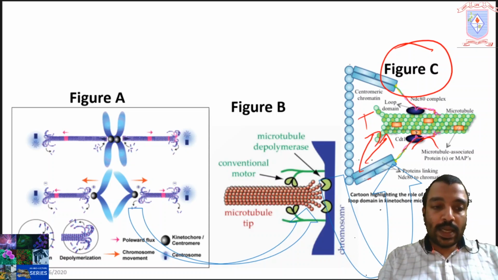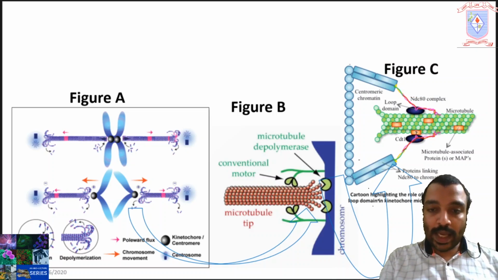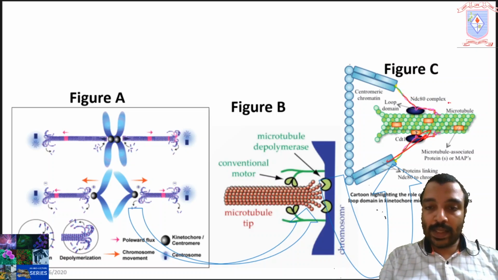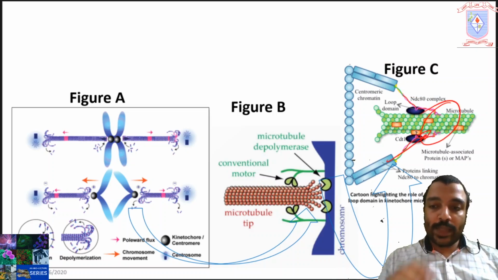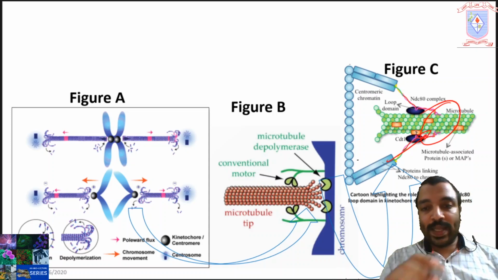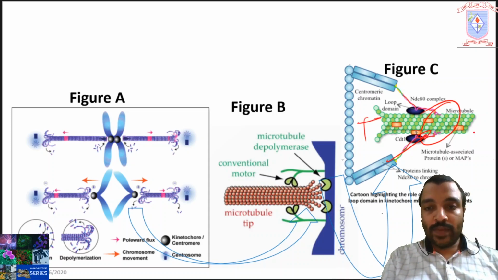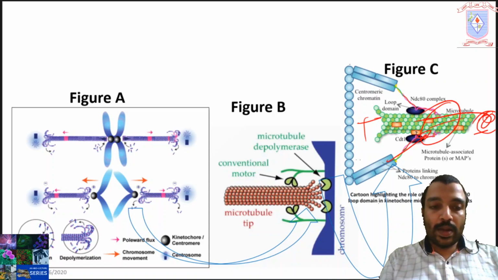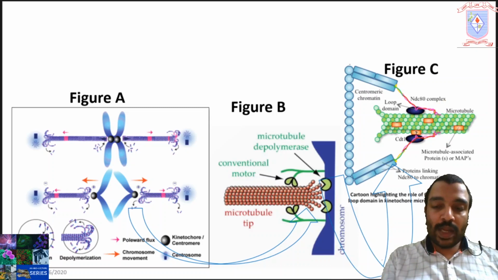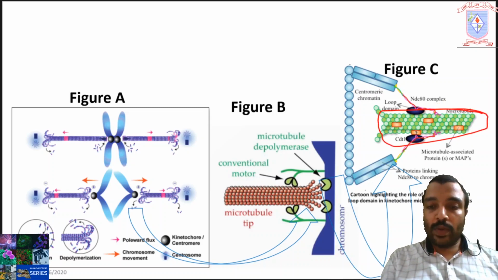The attachment site is here only, so the attachment site is a little bit towards the negative end. This is the positive end and this is the negative end. Here you can see the centrosome. From this centrosome, the microtubule is radiating out. We are representing only one microtubule out of several microtubules.